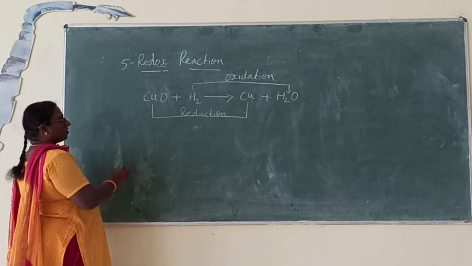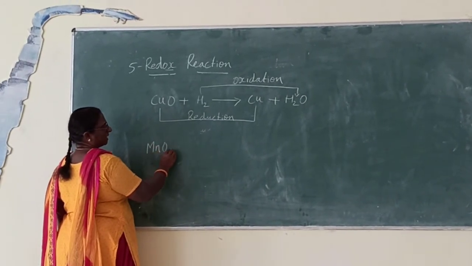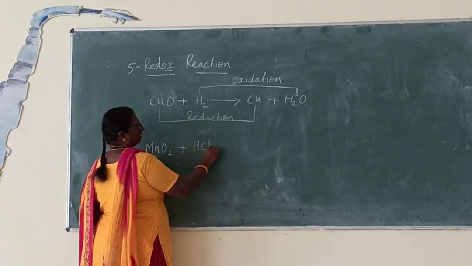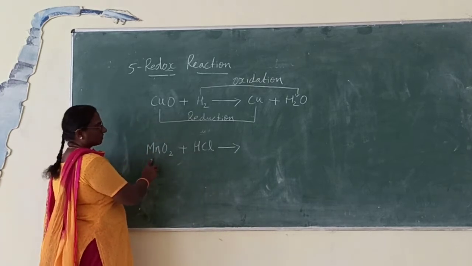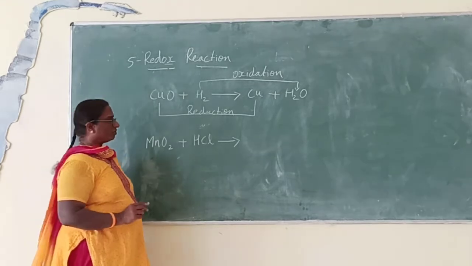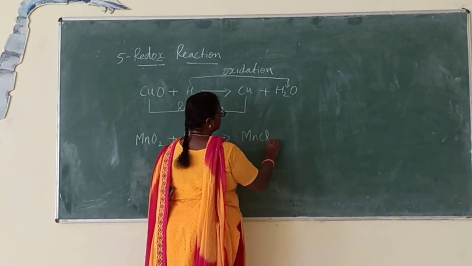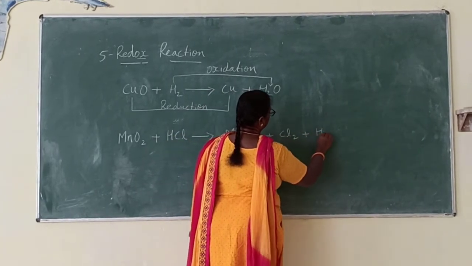Shall I give you another example? Manganese oxide plus hydrochloric acid gives manganese chloride, chlorine and water.